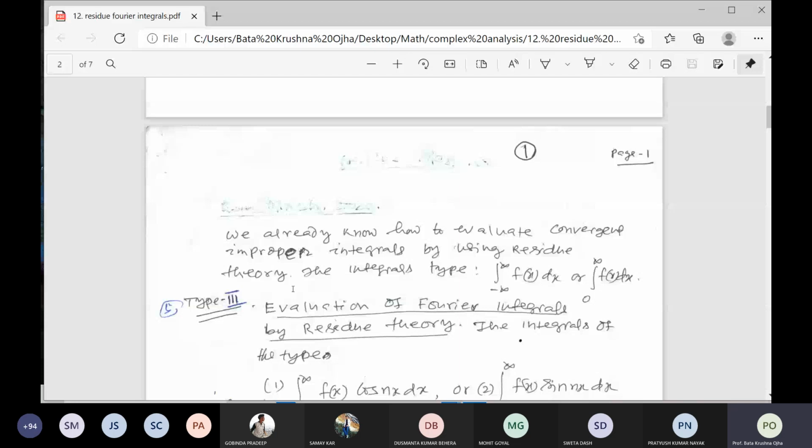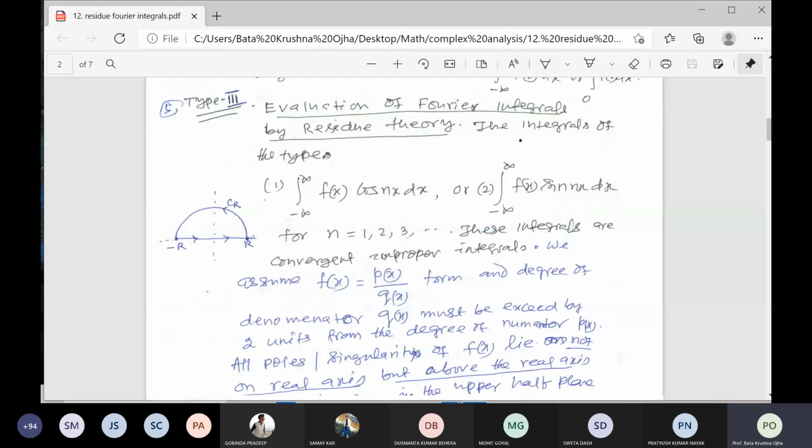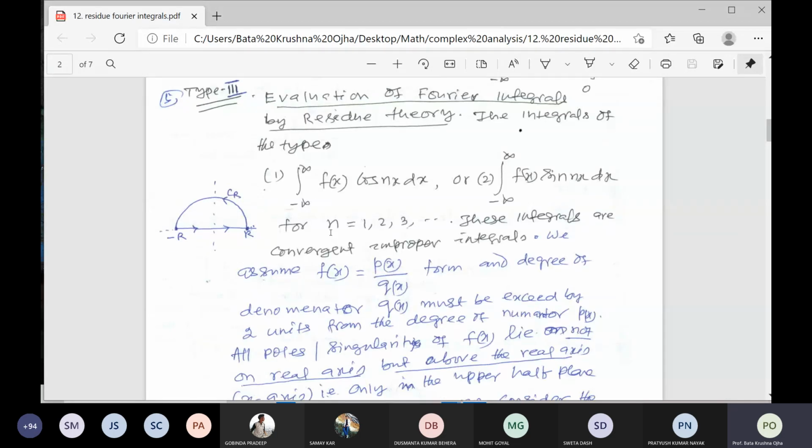So for an integral of this type, for n equal to 1, 2, 3, 4, it will be cos x, cos 2x, cos 3x, multiples of angles.